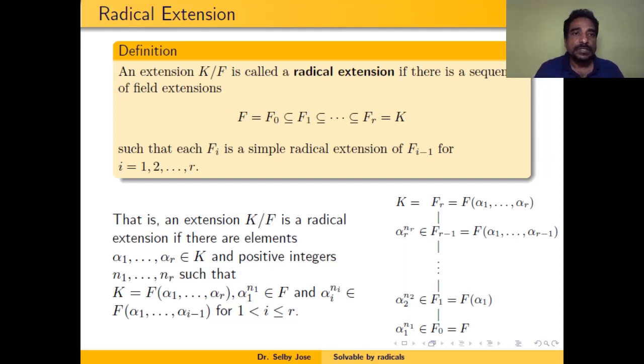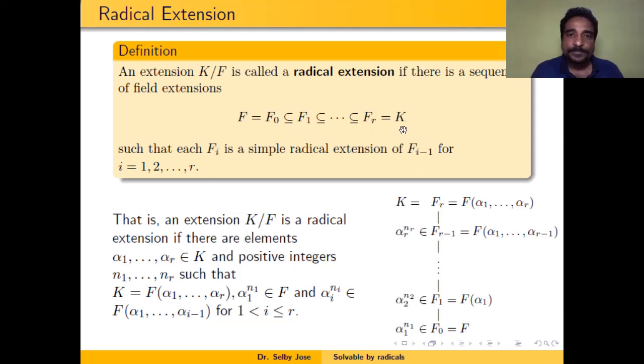In other words, K over F is a radical extension if we can get a tower of fields beginning with F, which is equal to F0, contained in F1, and so on, and ending at Fr equal to K, such that each Fi is a simple radical extension of Fi minus 1. That means F1 is a simple radical extension of F0, F2 is a simple radical extension over F1, and so on.